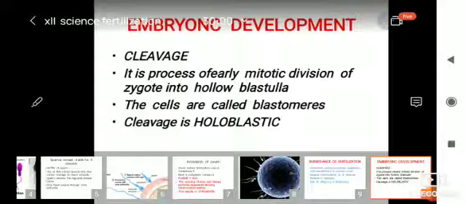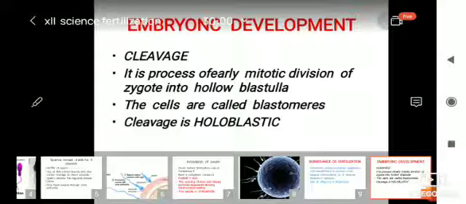Cleavage. In the examination you will be asked the question, describe the cleavage up to the morula. What is cleavage? It is the process of mitotic division of the zygote into a hollow blastula. Cells are called blastomeres. Some cells are bigger in size, some are smaller. Cleavage is holoblastic. What is holoblastic?